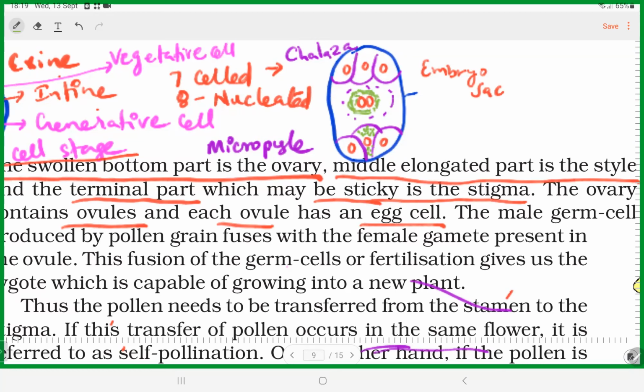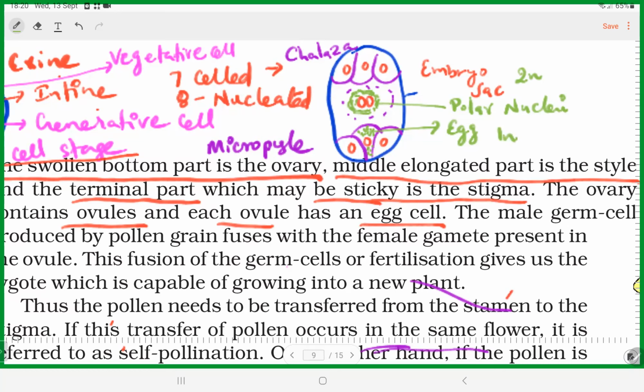This is the egg cell. And the 2 nuclei are called polar nuclei, since 2 are there. Here 2n is there, meaning 2 nuclei. Here only 1n is there.